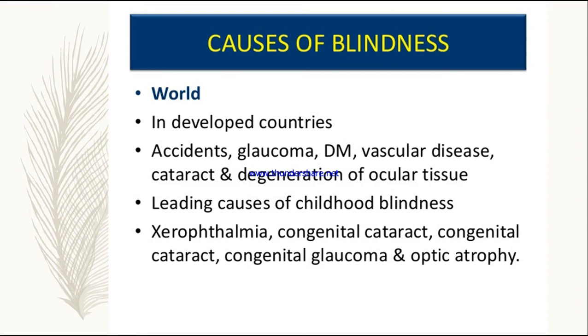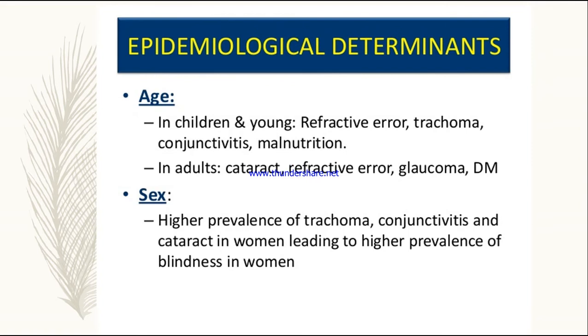So these are the various points of etiology of blindness. Next, according to the epidemiological determinants, they are as follows. First is age. In adults, the most common eye diseases that cause blindness are cataract, refractive error, glaucoma, and diabetes mellitus. Whereas in children and young adults, the disease conditions are refractive error, trachoma, conjunctivitis, and malnutrition.